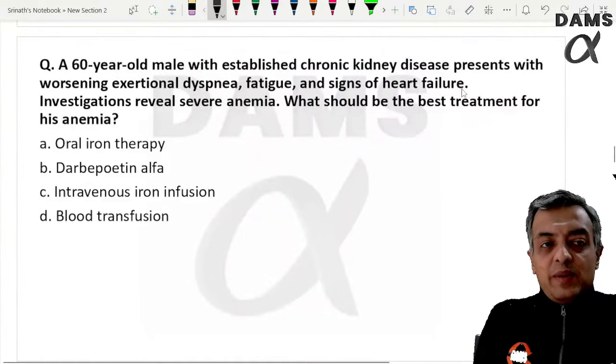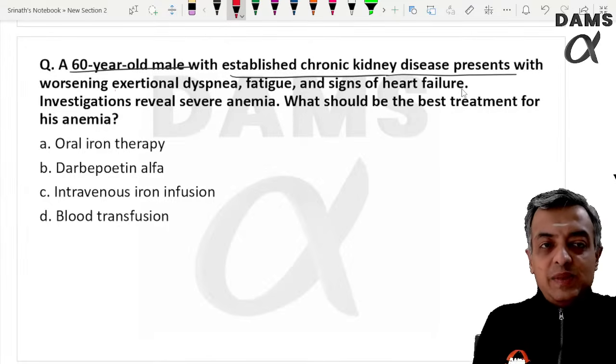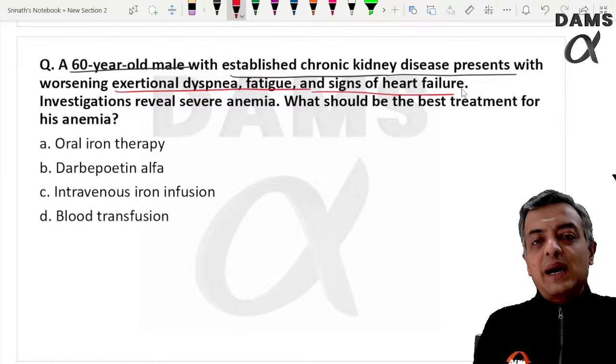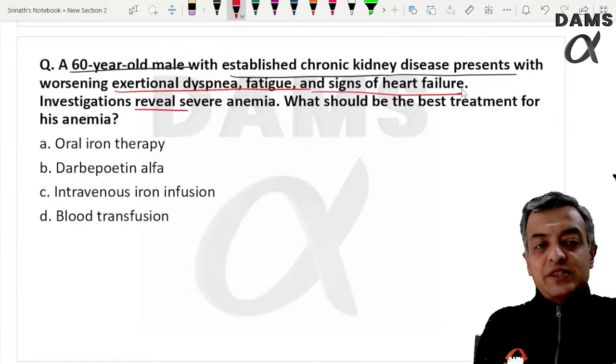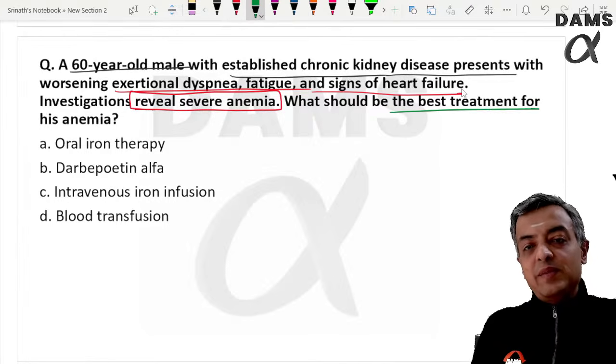A 60-year-old male presents with established CKD, worsening exertional dyspnea, fatigue and heart failure. Investigation reveals severe anemia. What would be the best treatment?